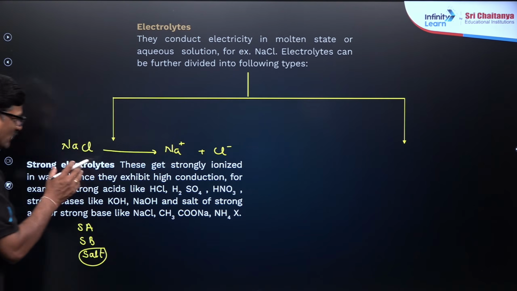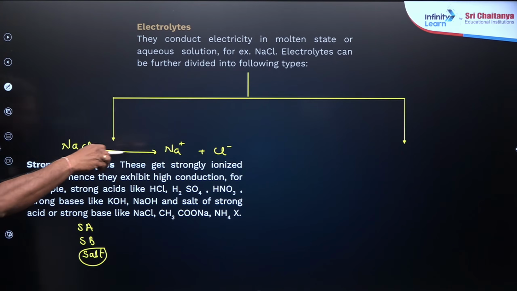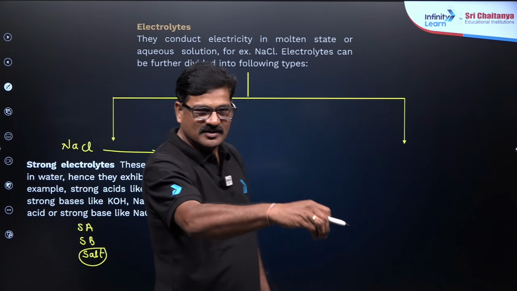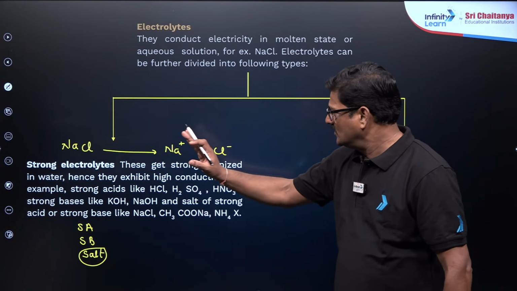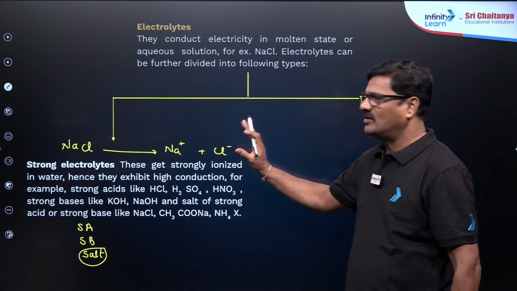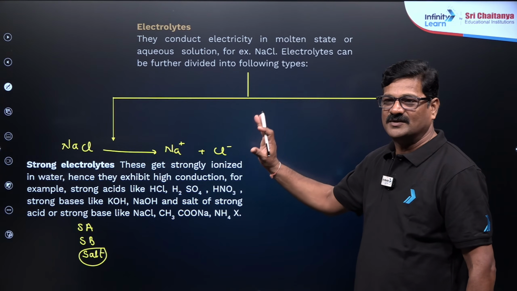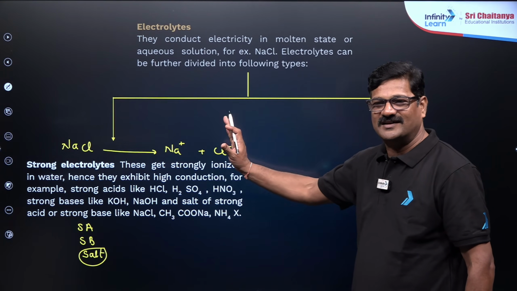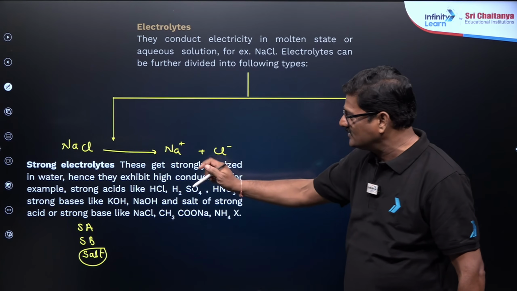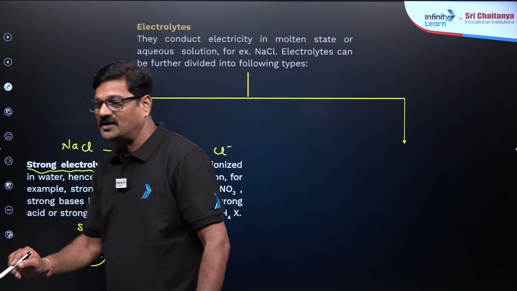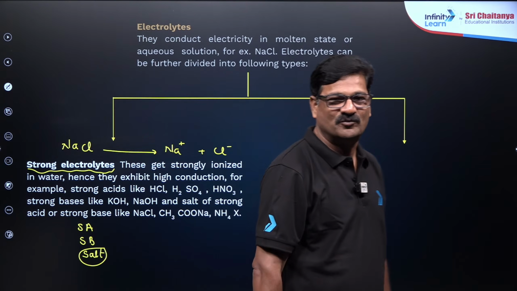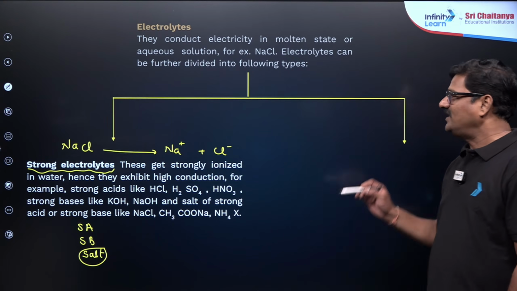Let us say 100 sodium chloride molecules are dissolved in water. All 100 molecules are going to be ionized like this, so you get 100 Na plus and 100 Cl minus. That behavior is called strong electrolyte behavior. It ionizes completely.